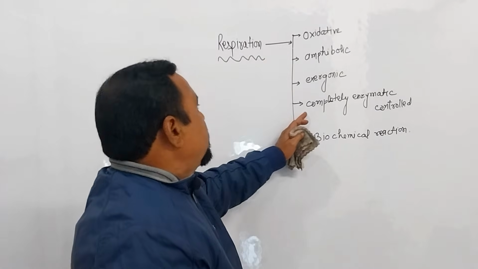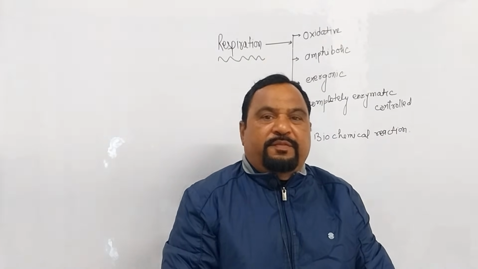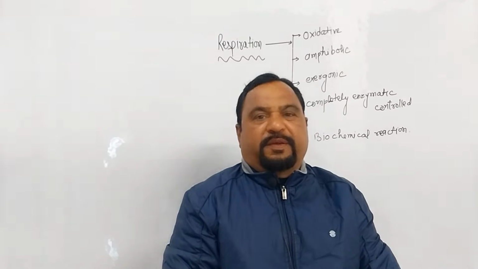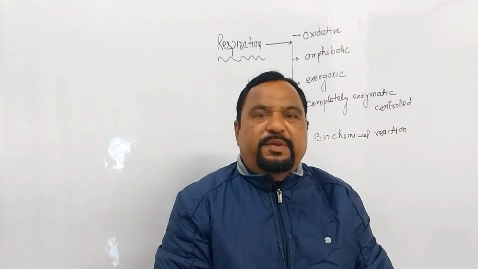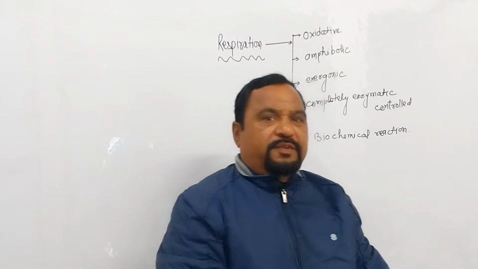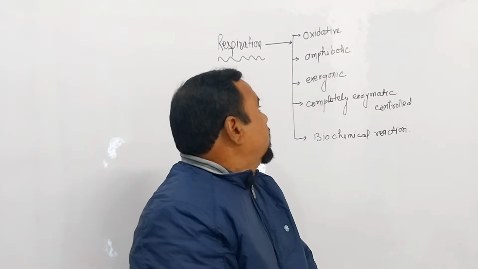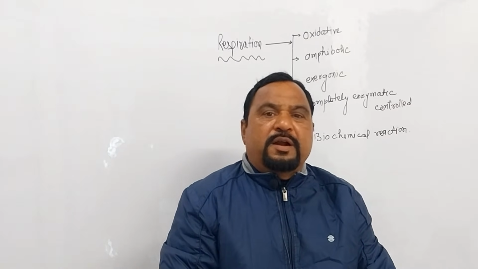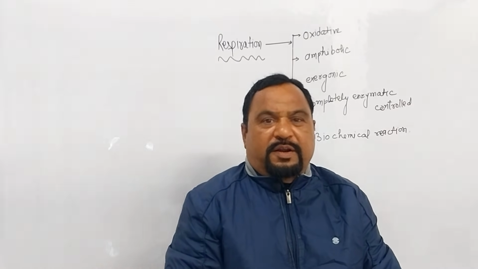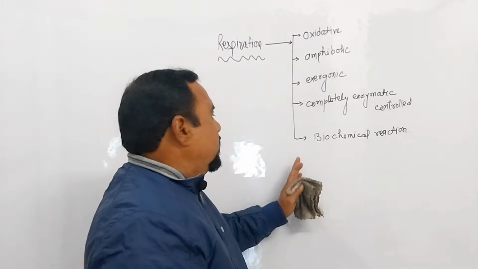Completely enzymatic controlled. Respiration is a complicated process. It is not a single step process. It is a minimum more than 25 step process. That's why it is a complicated process, and this process is completely controlled by enzymes. That's why it is known as an enzymatically controlled process.